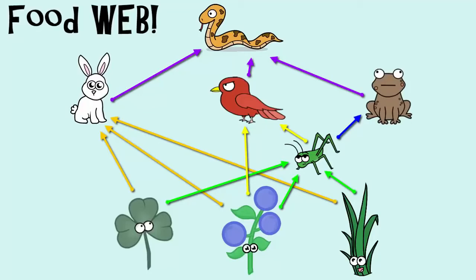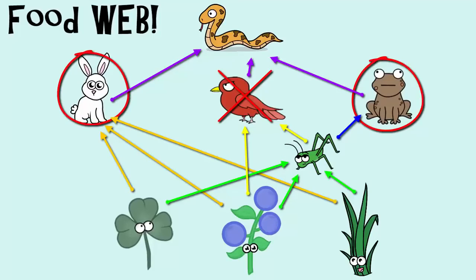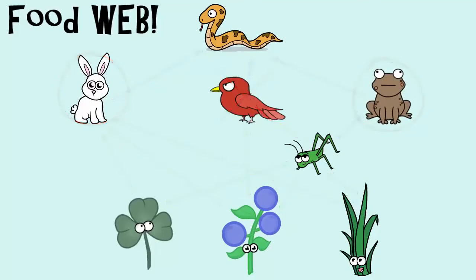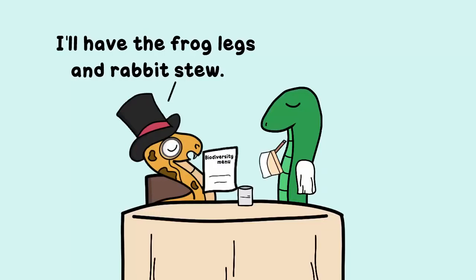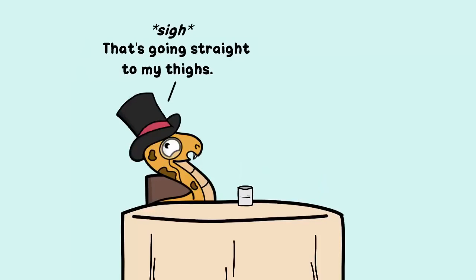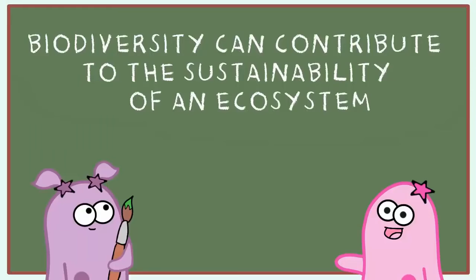What I mean by that is, let's say there was a decrease in the amount of small birds in this food web. Well, it's likely that will be harmful to other organisms. However, it is not the only thing that the snakes feed on. They have other options because of the biodiversity. The snakes also eat rabbits and they eat frogs. So because of this biodiversity, the ecosystem might be more resilient to changes such as these and possibly recover.